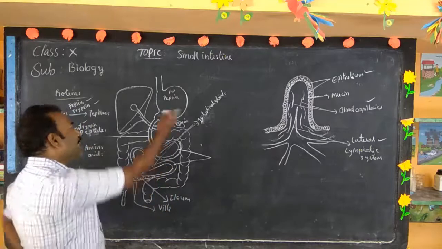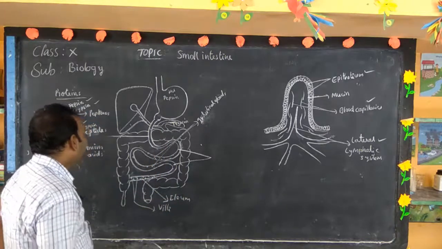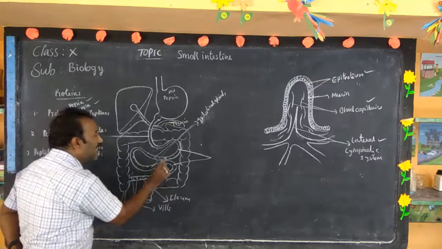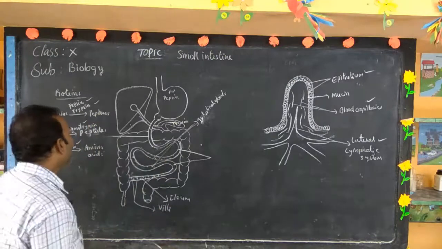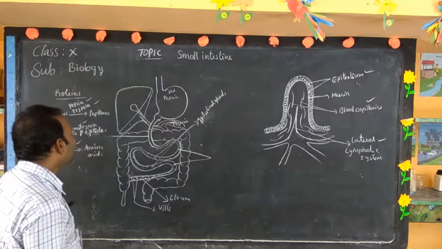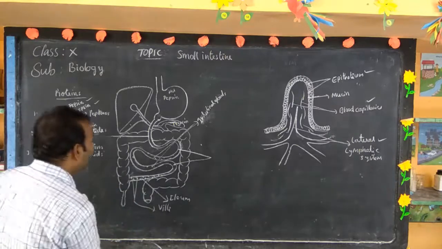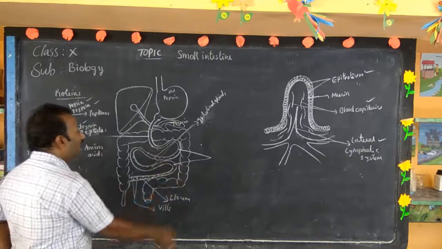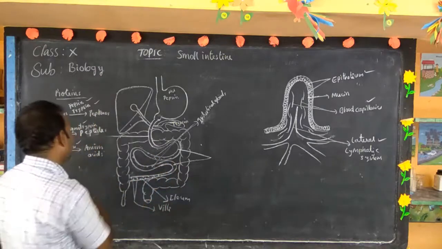So what are the functions of these villi? Villi help to increase the surface area of the ileum. The first function is to increase the surface area of the ileum. And the second function of the villi is they help in the absorption of digested food.